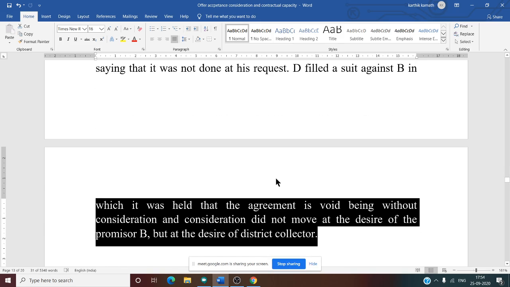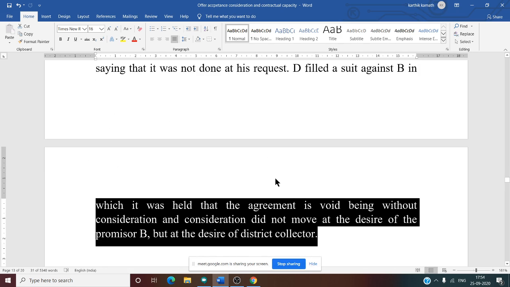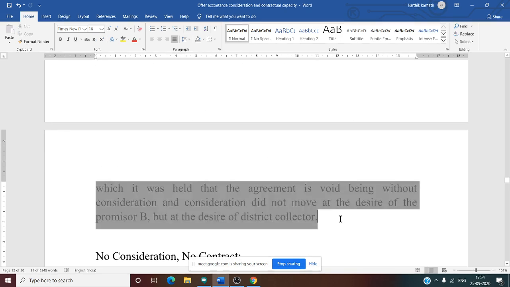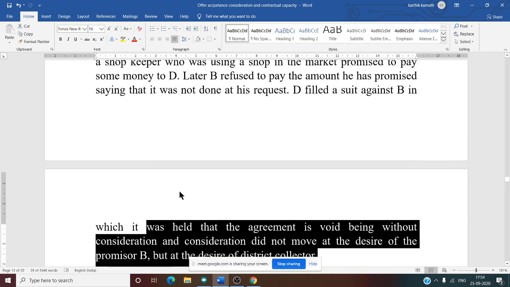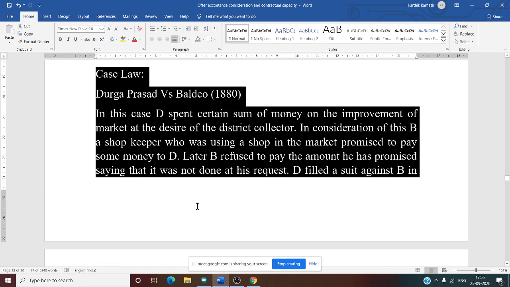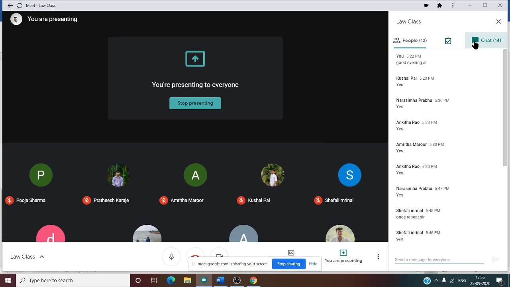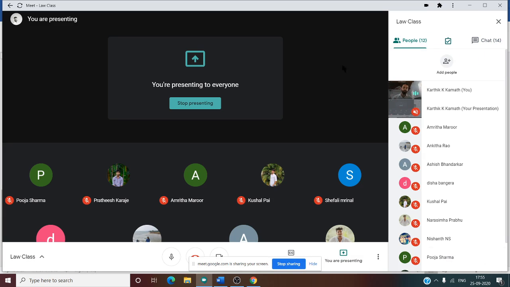And consideration did not move at the desire of the promiser B. Durga Prasad is doing the work not at the request of Baldev. He is doing the work at the desire of the district collector. That is the reason this contract cannot be enforced in the court of law. It is void. So Durga Prasad cannot claim the money from Baldev. That is the final conclusion.